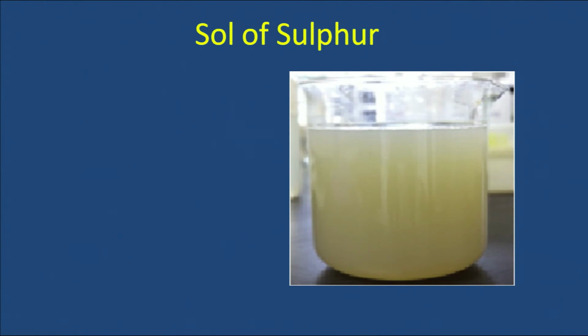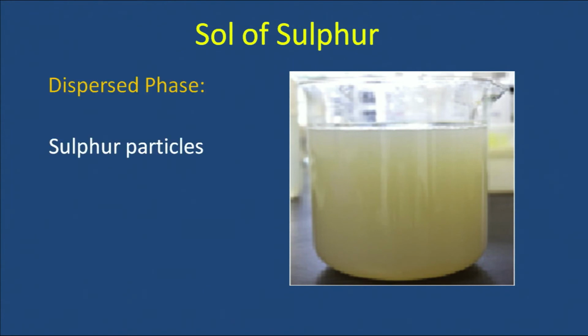Now, let us take an example. In the picture you can see a sol of sulfur. Sol is a term used for colloidal solution where a solid substance is dispersed in a liquid phase. So, this sol of sulfur, you can see is translucent, it is not transparent, that means it is not completely homogeneous, and let us try to identify the phases in this system.